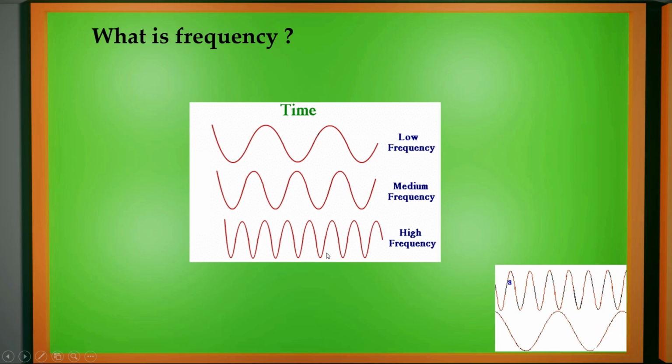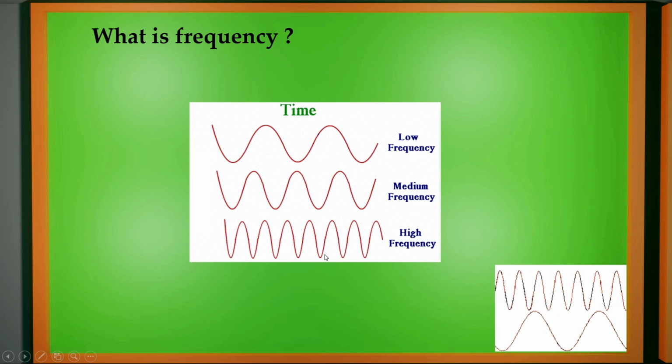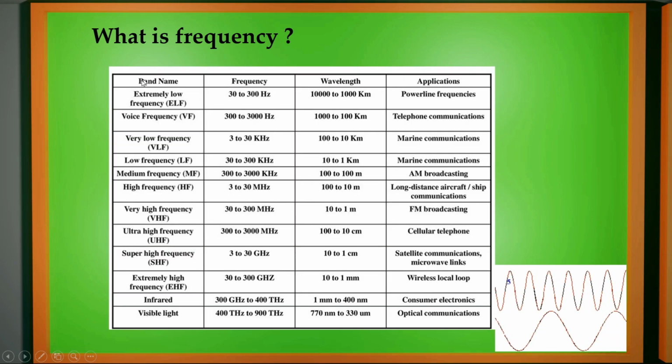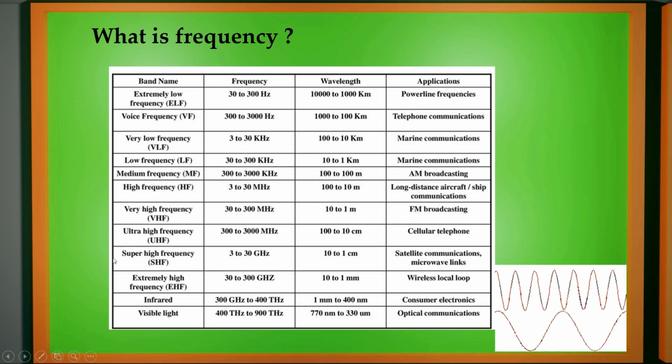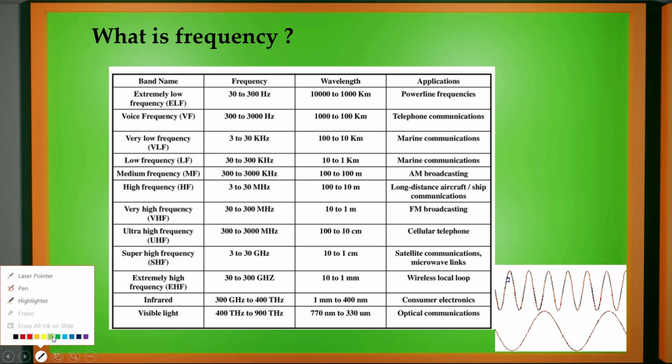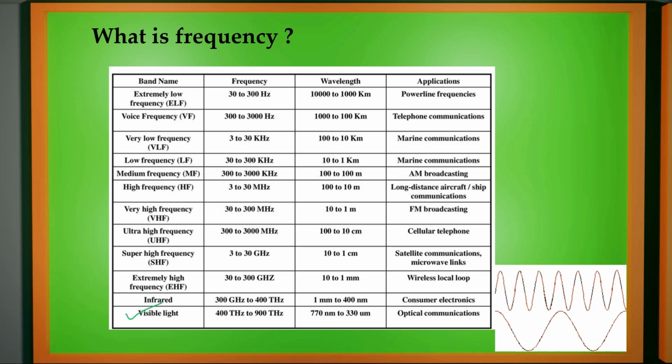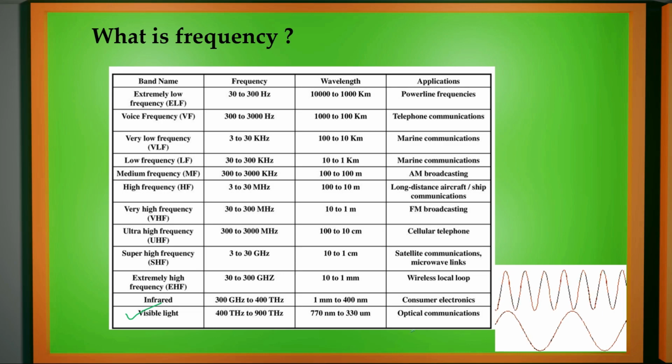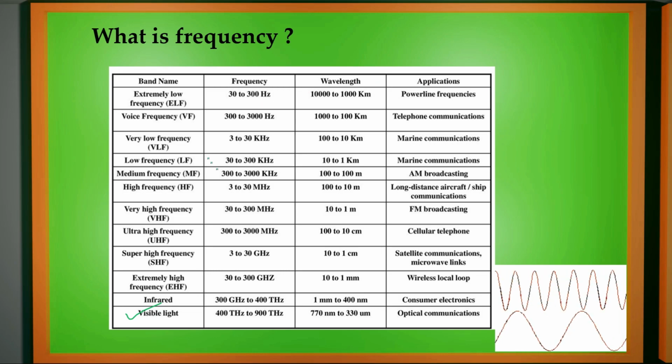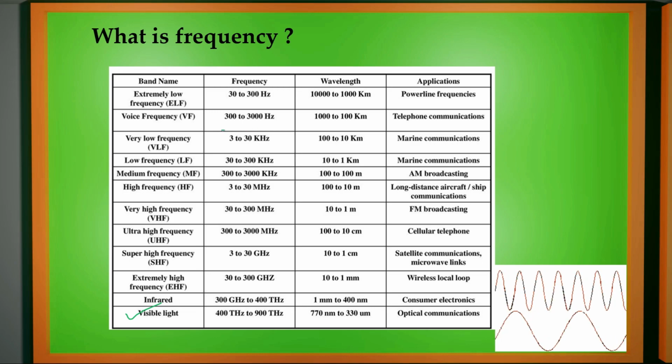These all frequencies have various importance in our day-to-day life. Let us discuss about them. It starts with extremely low signal to visible light. Visible light is also an electromagnetic field. We may have audio frequencies and we may have radio frequencies. Audio frequencies are low frequencies.